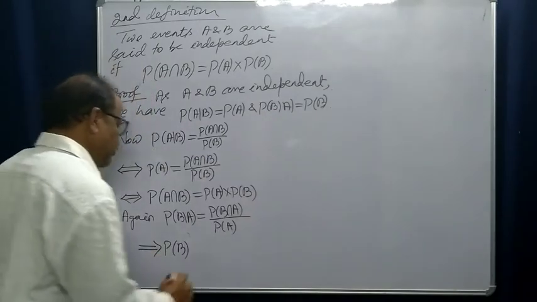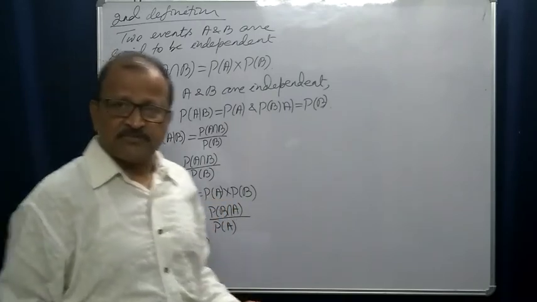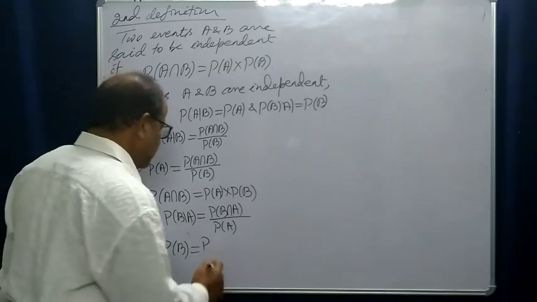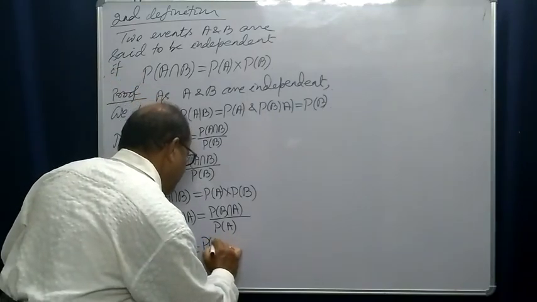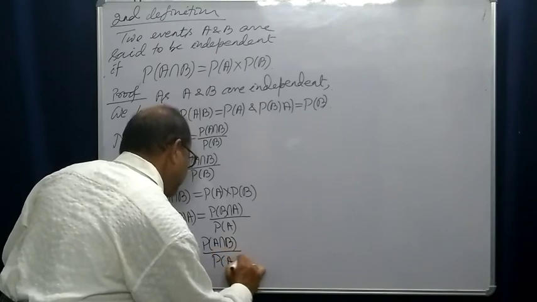So this is probability of B, equal to probability of A intersection B by probability of A, since intersection of sets is commutative.